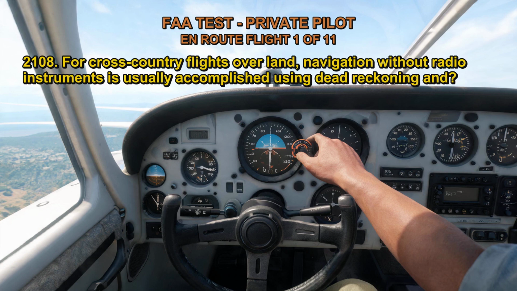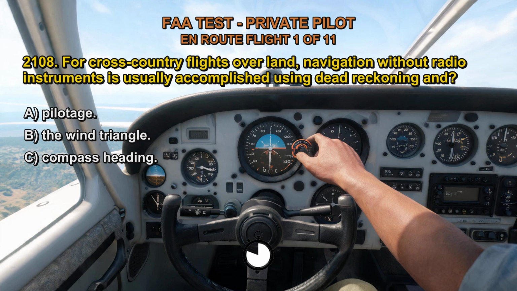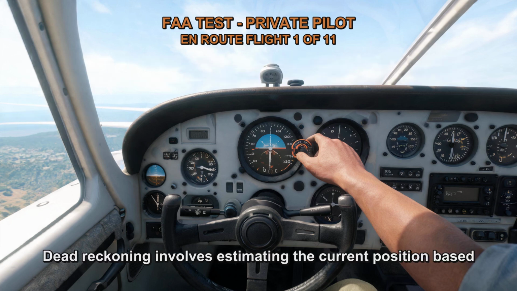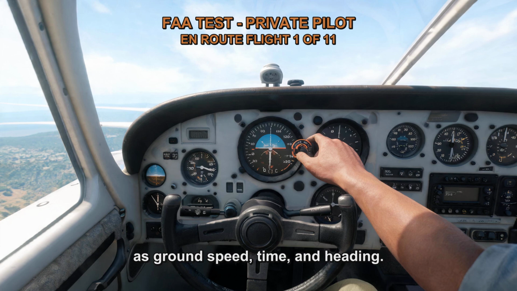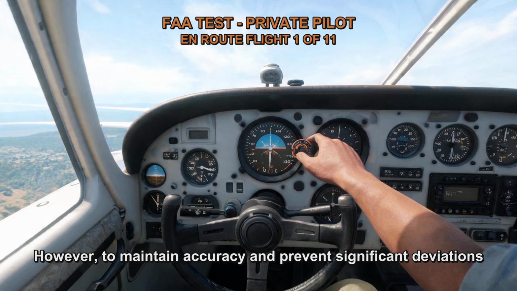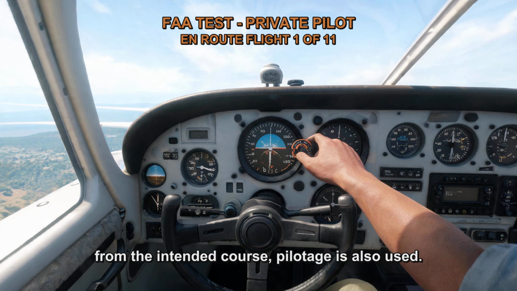2108. For cross-country flights over land, navigation without radio instruments is usually accomplished using dead reckoning and A. Pilotage. B. The wind triangle. C. Compass heading. The correct answer is A. Dead reckoning involves estimating the current position based on a previously known position, using factors such as ground speed, time, and heading. However, to maintain accuracy and prevent significant deviations from the intended course, pilotage is also used.